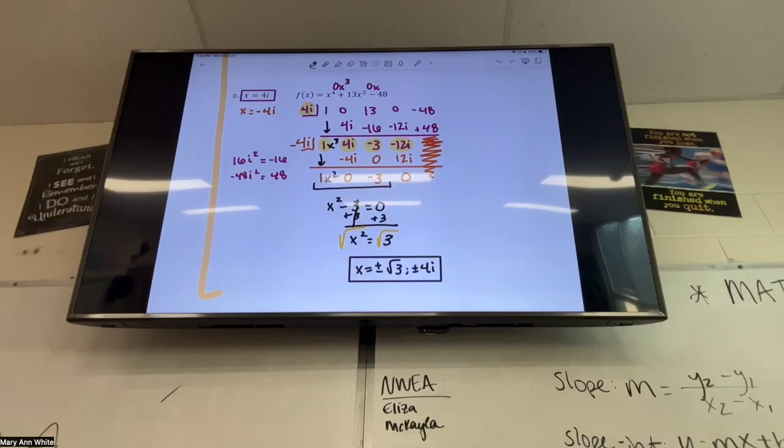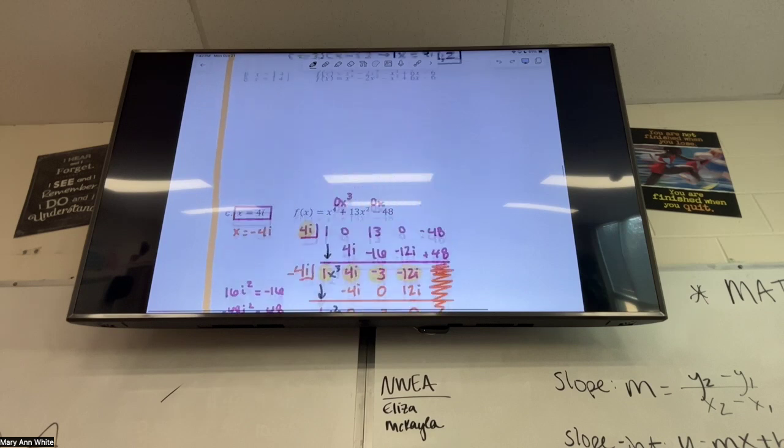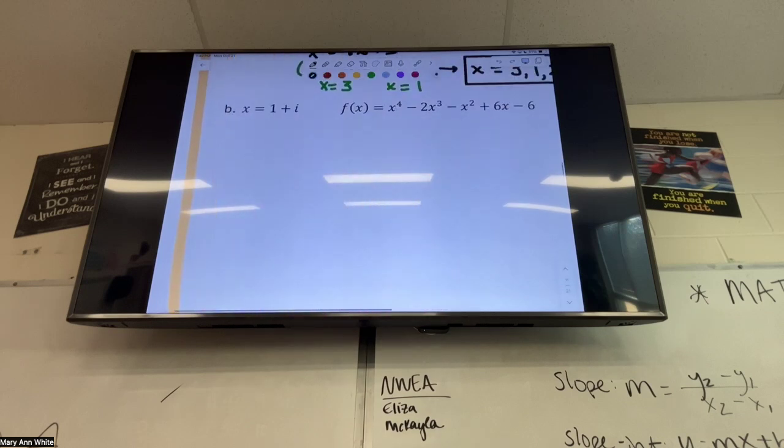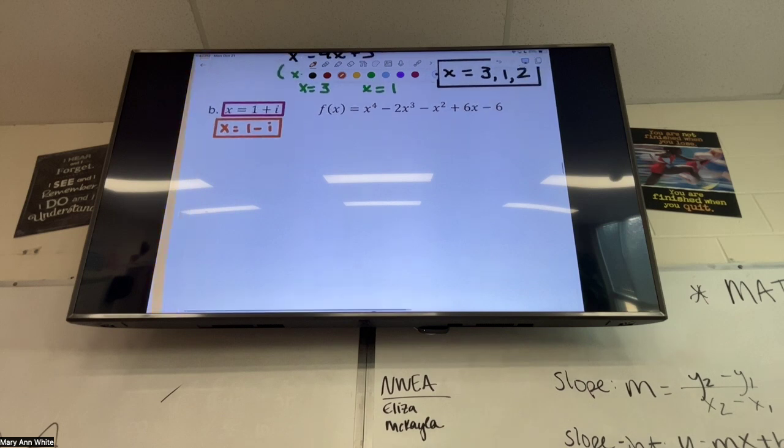So we're going to do 1 plus i and 1 minus i. That's going to get a little bit messy. Okay, should we go take that one on? The one above it. Okay, here I go. So I've got 1 plus i. And then when I'm done with that one, we'll do 1 minus i. I'm going to give myself a little bit more space, width-wise, than I did on the last one. So I'm going to do 1 plus i in my house, and I'll do 1, -2, -1, 6,